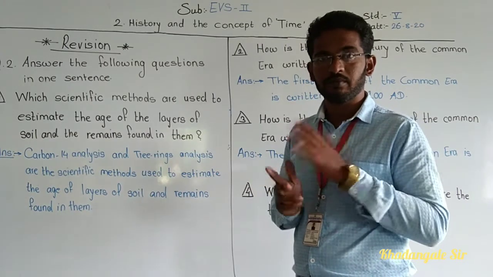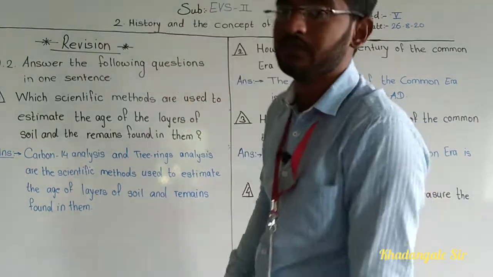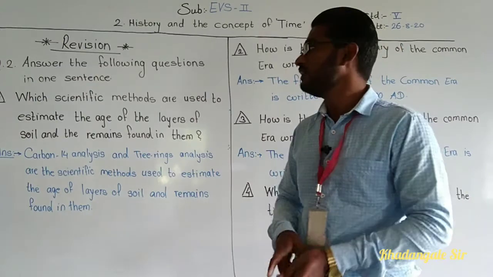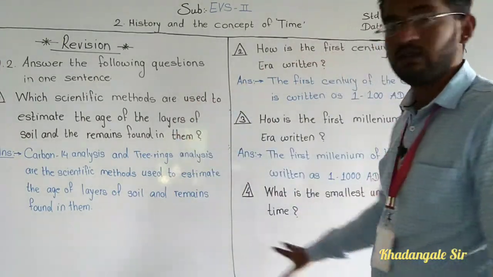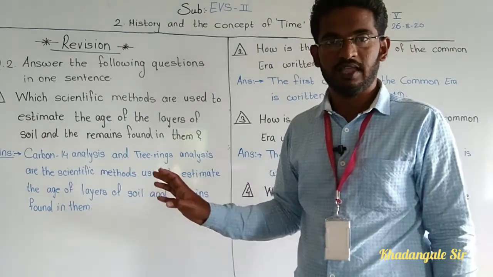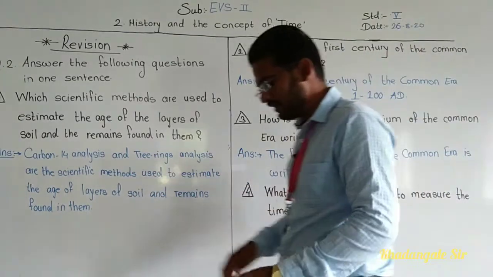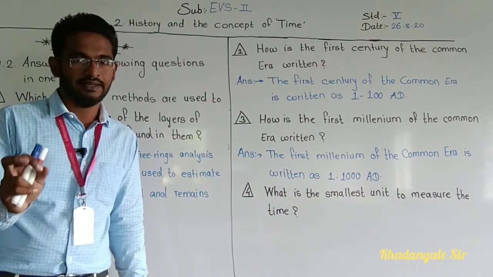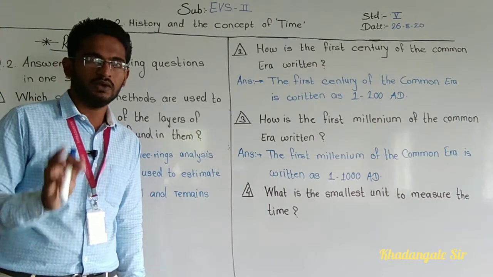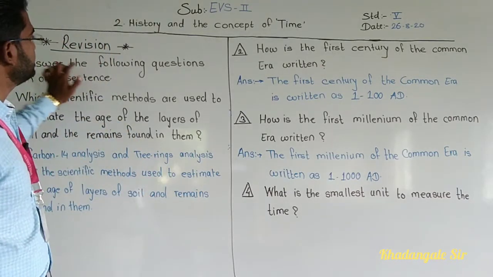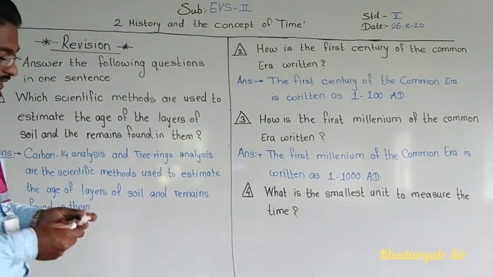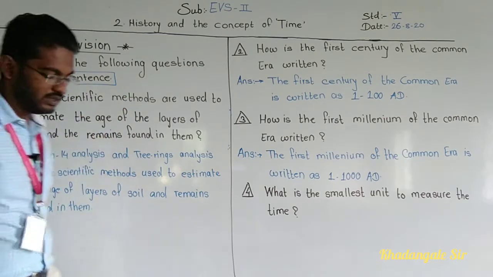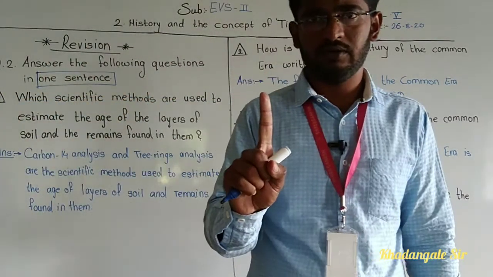I also know. But if you are clever and know how to do smart work, then easily you can write down all these question answers within a short time on your own. So see, a very simple trick is here. While learning, we should use techniques and tricks. So it will be useful and helpful. See here, now what is given here? Answer the following questions in one sentence. One sentence only we have to learn.